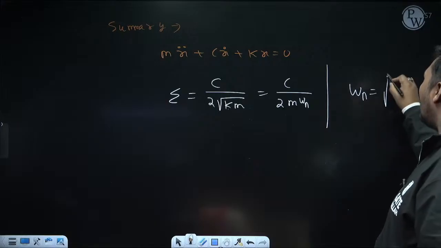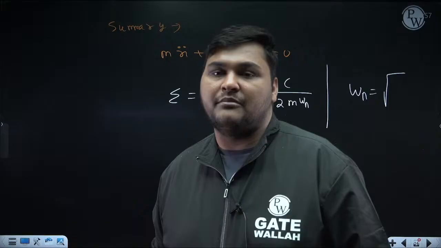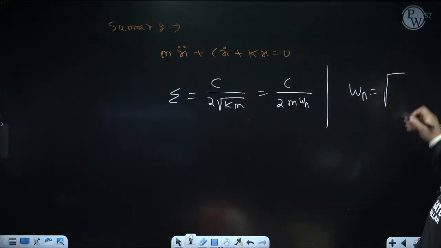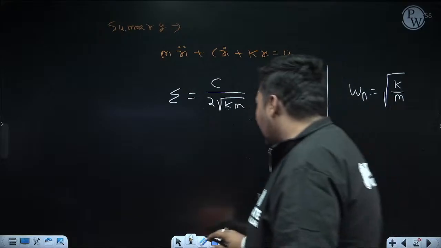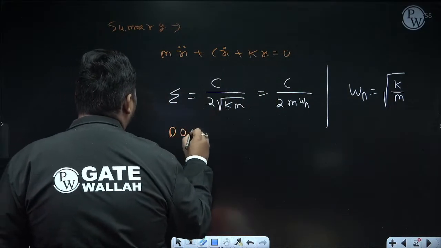Omega n is not the actual frequency. It is the natural undamped frequency, meaning if no damper is there, then what will be the frequency? That I am denoting as omega n. For the general case, the formula to calculate omega n, we already know, is root k by m. Now, sometimes the examiner can ask the degree of damping also. Then you can calculate the degree of damping also.